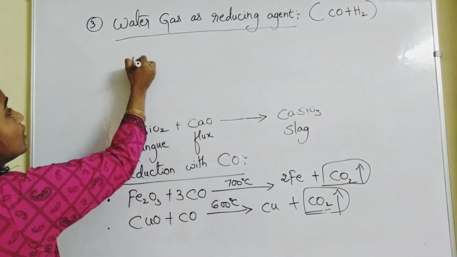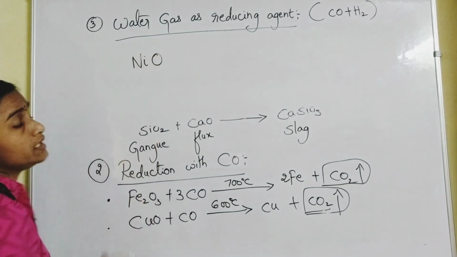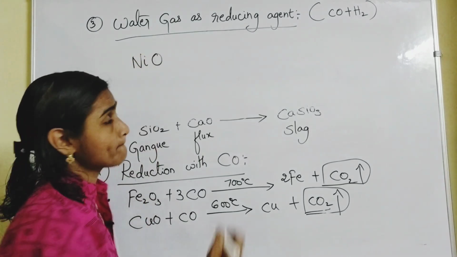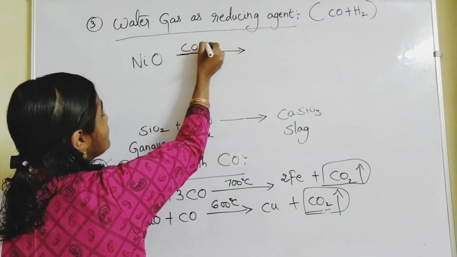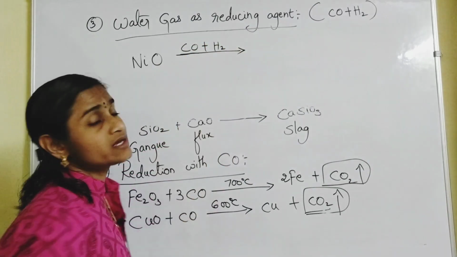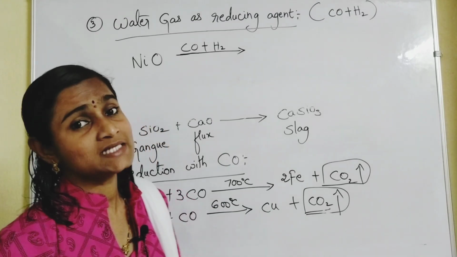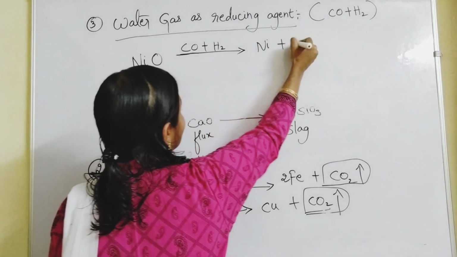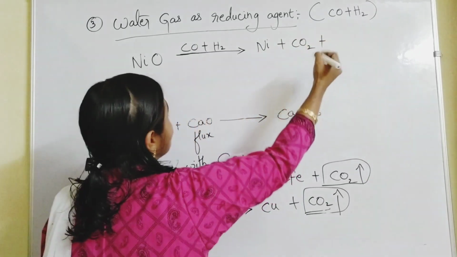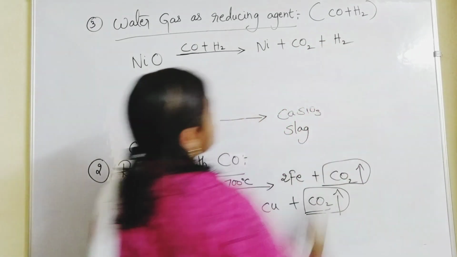You can take nickel oxide, NiO. In presence of water gas, CO plus H2. Water gas is a mixture of what? CO plus H2. So nickel comes out, and along with that CO2 plus H2.